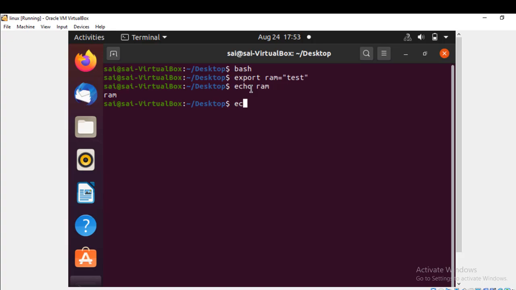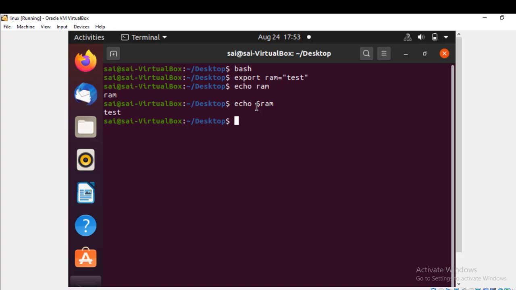For that I need to use the dollar symbol with ram. Now I am able to see test. So it prints the value held by the variable name if we use the dollar symbol.